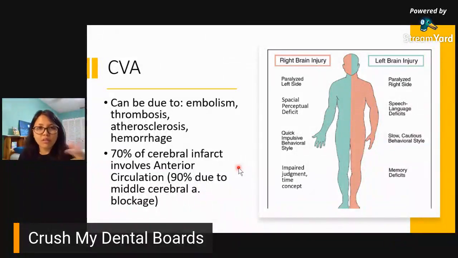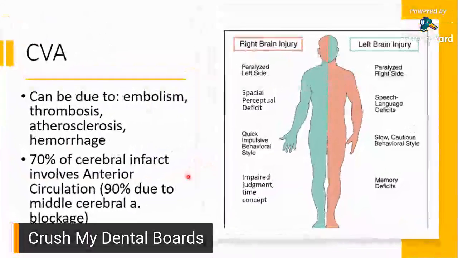So, sinabi ko to about CVA or your cerebrovascular accident or your stroke. Since I mentioned it, might as well go into it. Now, bakit ba nagkaka-stroke? Okay, bakit nagkaka-stroke ang isang tao? So, sabi dyan, stroke can be due to several reasons. It can be because of embolism. It can be because of thrombosis. It can be because of atherosclerosis, or it can just be because of cerebral hemorrhage.